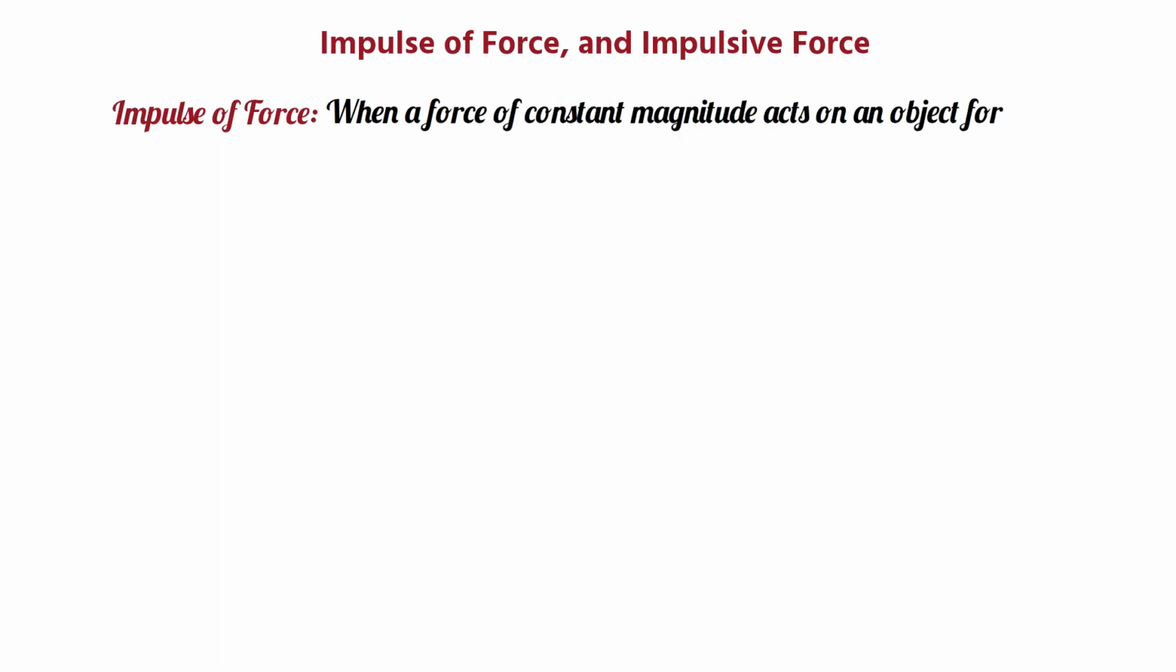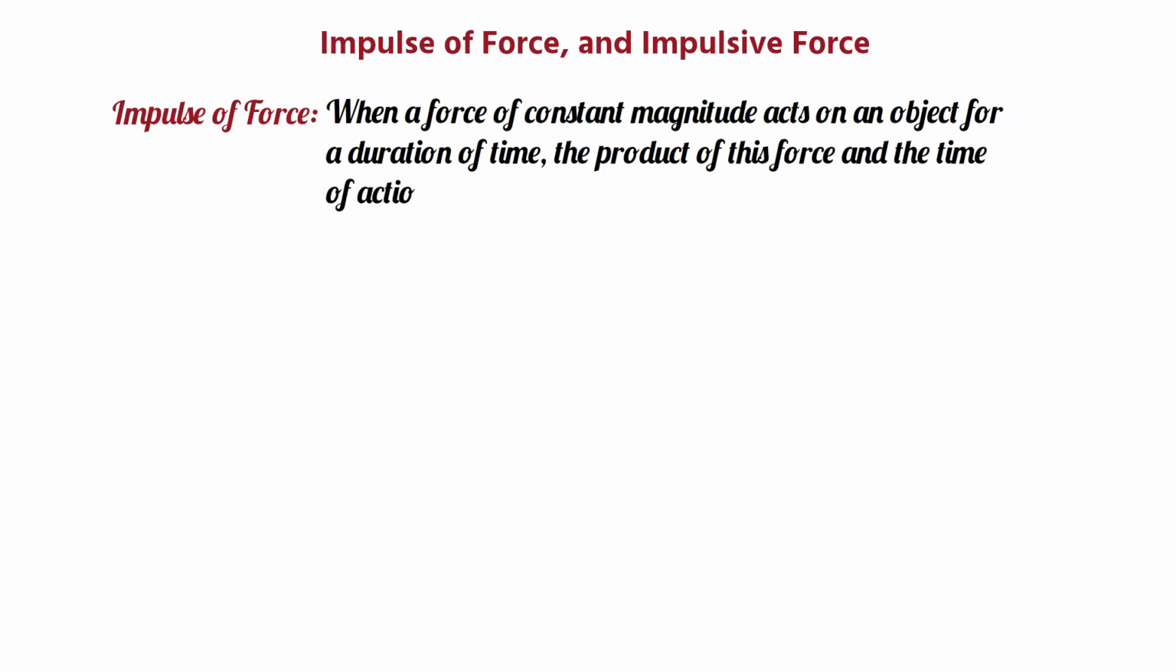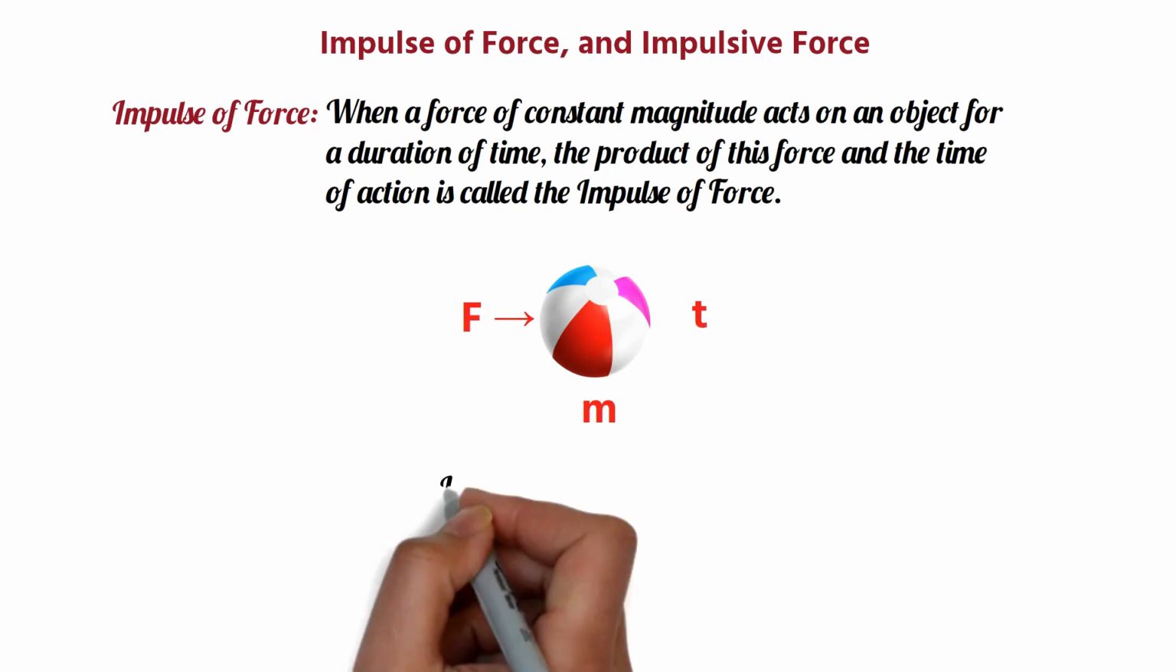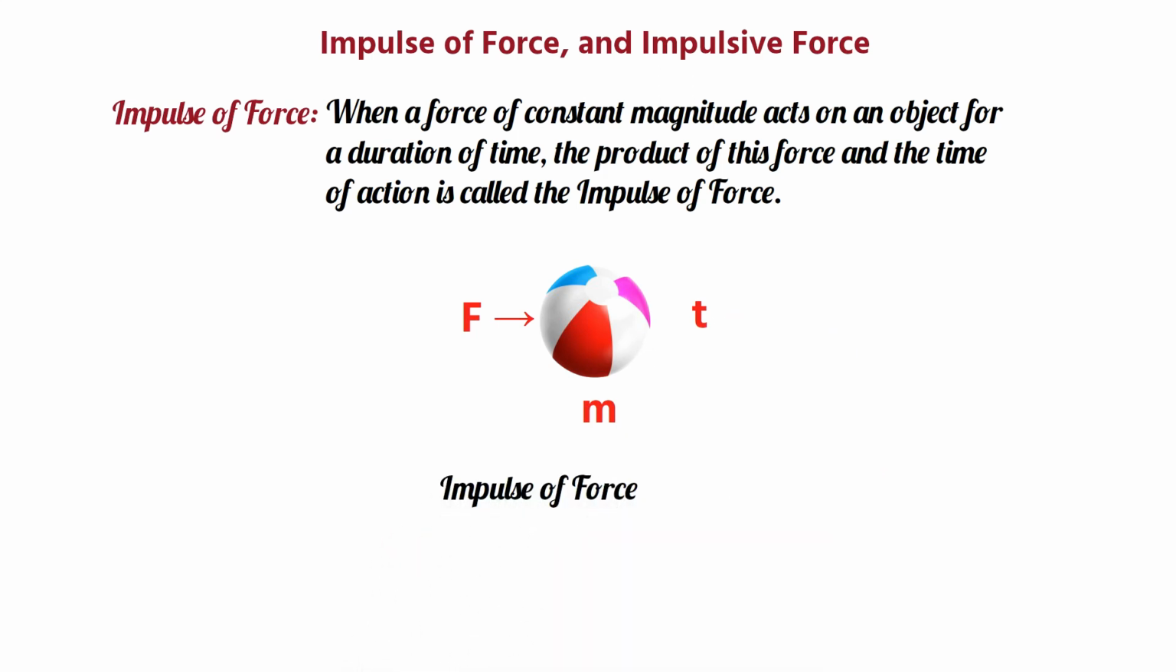Impulse and impulsive force. Impulse: when a force of constant magnitude acts on an object for a duration of time, the product of this force and the time of action is called the impulse. Consider a constant force F acting on an object of mass m for time t. Then the impulse on the object is equal to F into t.